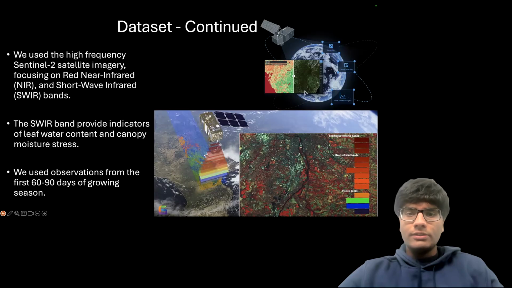The short-wave infrared band specifically provides direct indicators of leaf water content and canopy moisture stresses. These features are often invisible to the standard RGB spectrum but are highly predictive of yield. To ensure early crop yield prediction, we only use observations from the first 60 to 90 days of the growing season.